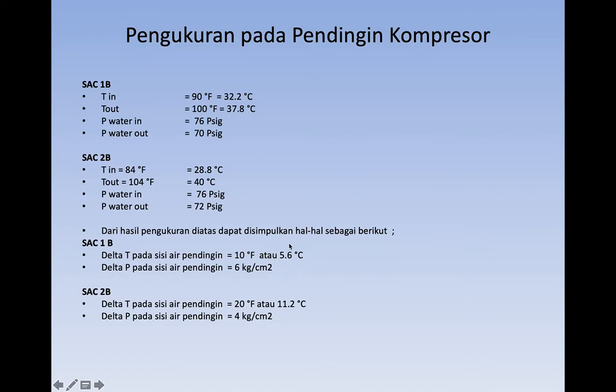So we can compare these numbers. The delta T of the cooling water in compressor SAC2B is bigger than the delta T on the cooling system in SAC1B. So it is indicated that the cooling system in SAC2B is better than the performance of the cooling system on SAC1B.